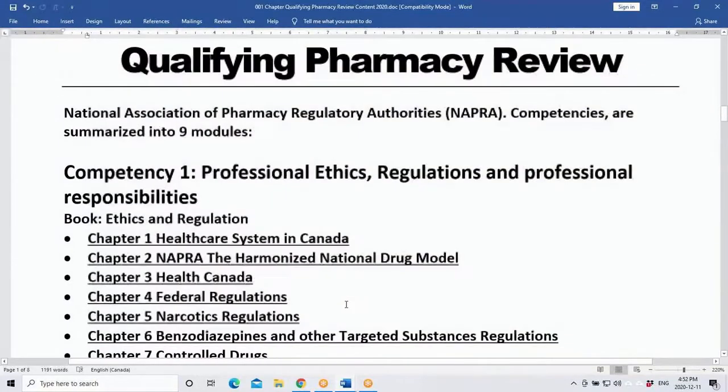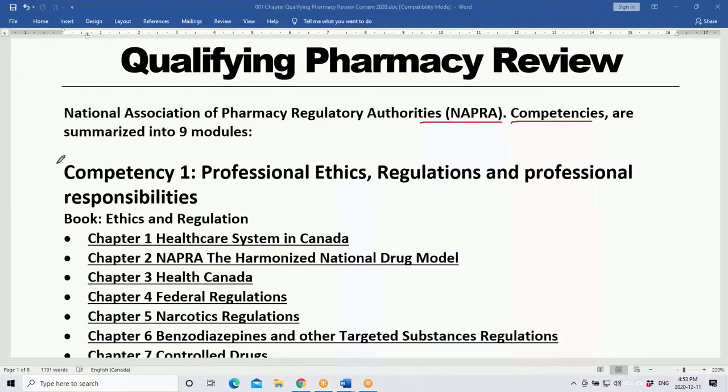This review book consists of nearly 150 chapters, and all of those chapters are divided based on competencies. Competencies are standards of pharmacy practice recommended by NAPRA. NAPRA has developed 9 competencies for pharmacy practice, or under the scope of pharmacy practice. The syllabus in this book is inspired by the NAPRA competencies.